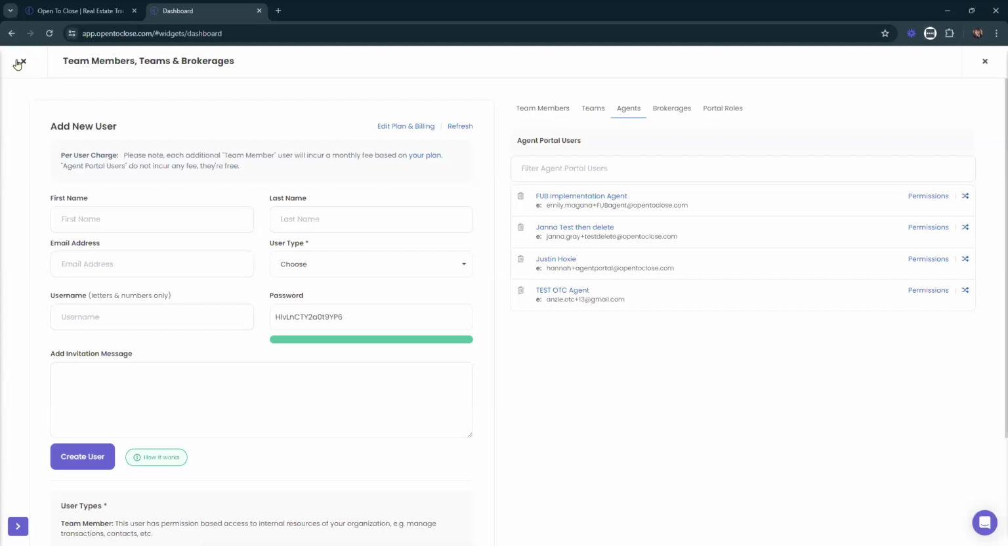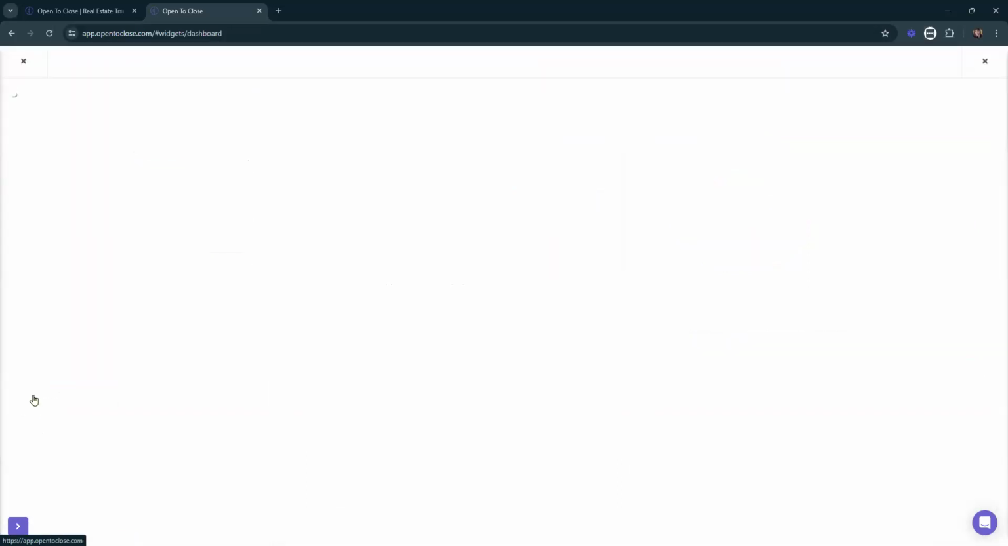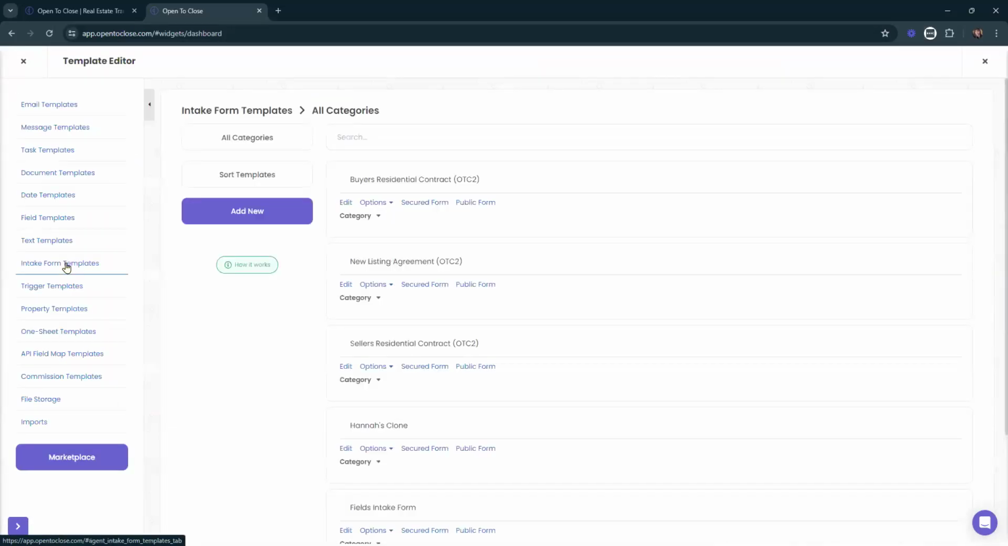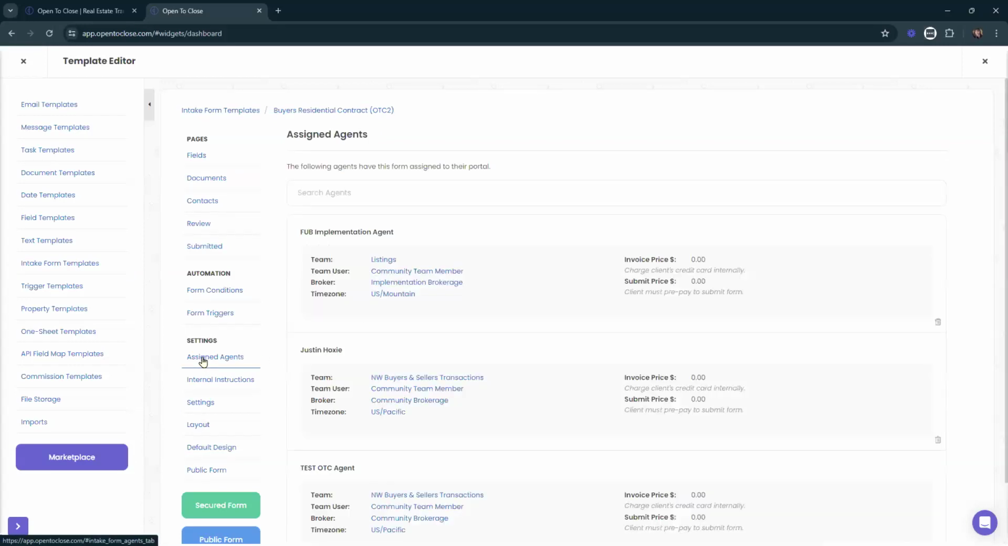Yes. The other way is by exiting out and heading down to our hammer icon, getting into templates, and then our intake form templates. Then we edit whatever intake form we want to give access to. So let's say, out of those 15 people, I need to add 10 people to the buyer side, and the other 5 need to go to my new listing and my seller residential. For those 10 people, we're going to select edit on our buyer side and go down to assigned agents.